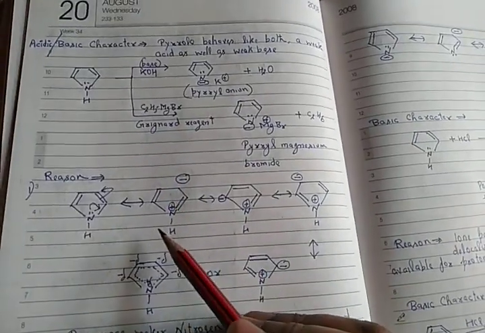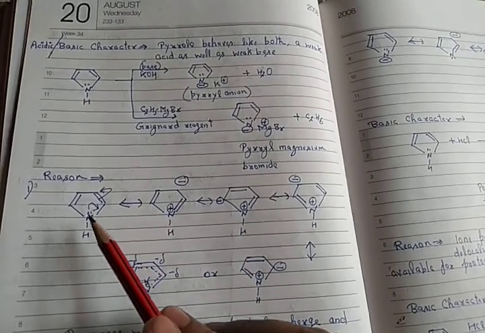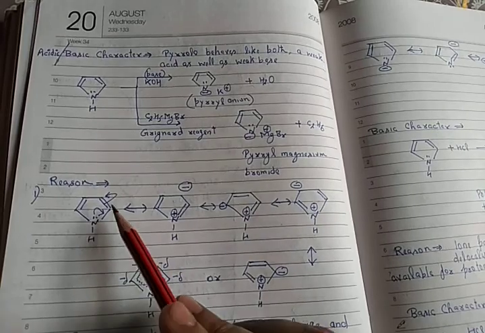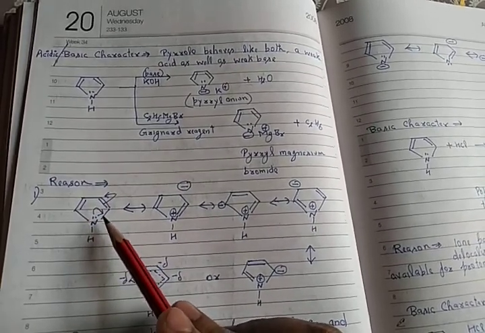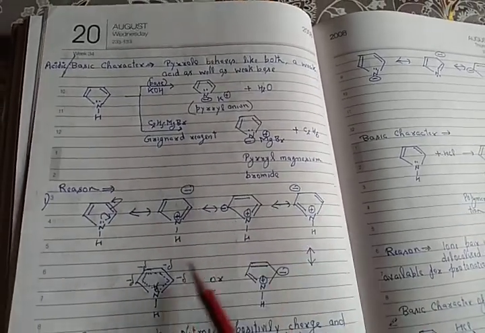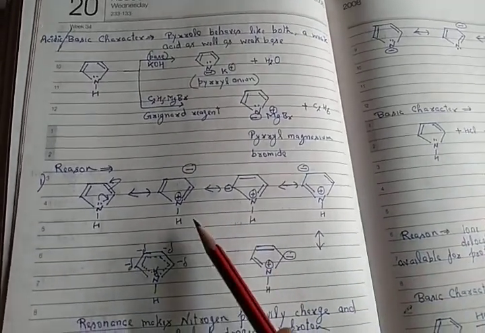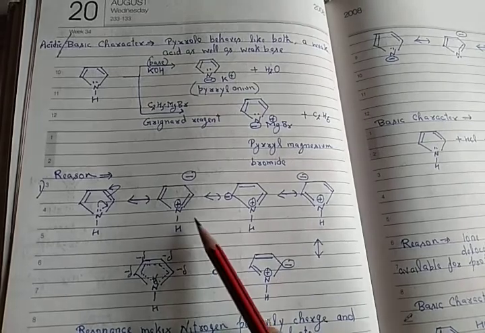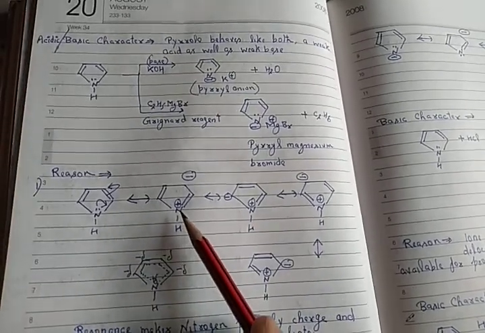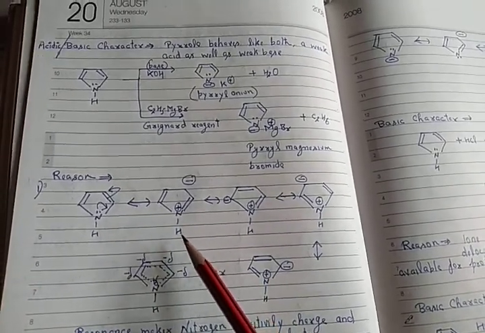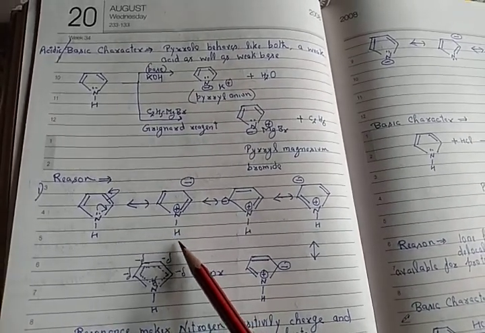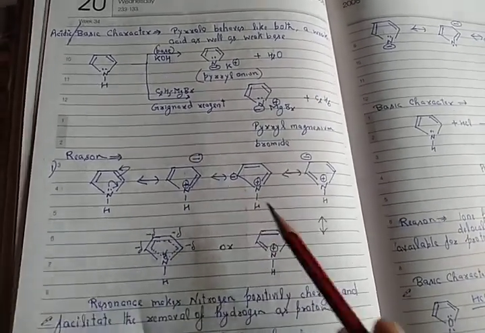The reason is the delocalization of the lone pair of the nitrogen atom with the pi electrons. This is the resonating structure of pyrrole. In the resonating structures, we see the nitrogen atom gets a positive charge. Because of this positive charge, the electrons of the NH bond are nearer to the nitrogen atom, which makes removal of the hydrogen atom as a proton easier.